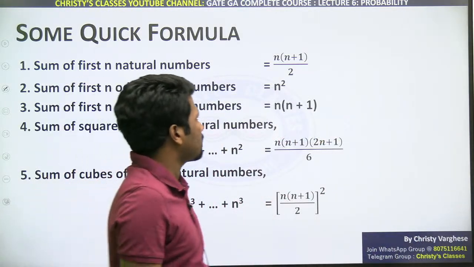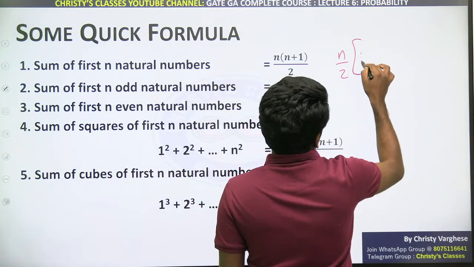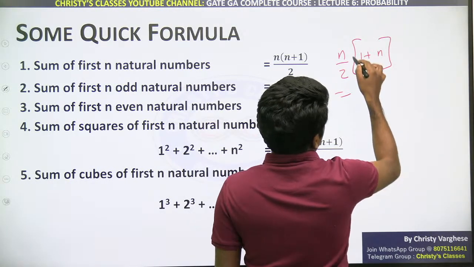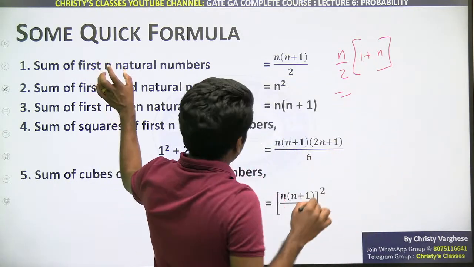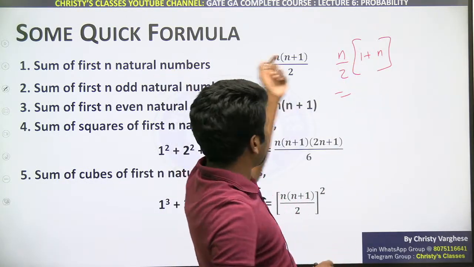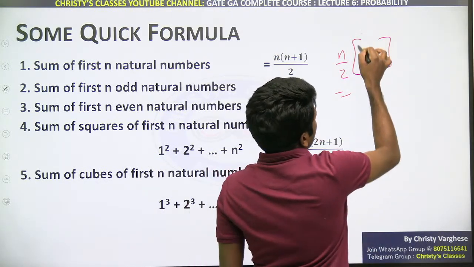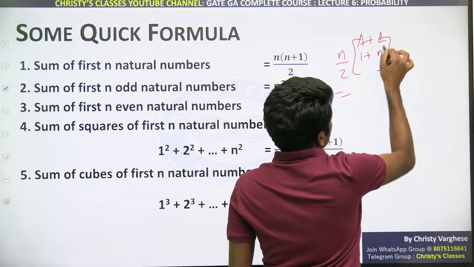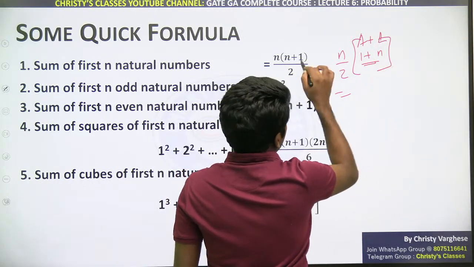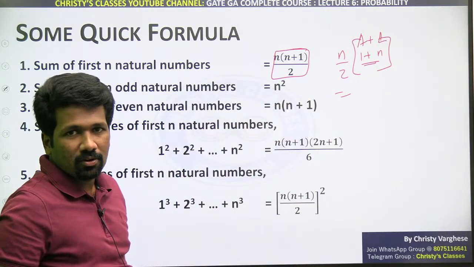N by 2 into a plus l, the idea itself. If you want, I will show you. N by 2 into first term is 1 up to last term is n. That is because n natural numbers, so the first natural number is 1, right? And n natural numbers means the last natural number you are considering is n. That is n by 2 into first term plus last term. So we can derive 1 plus n means n into n plus 1, so n into n plus 1 by 2. Is that clear? All of you?